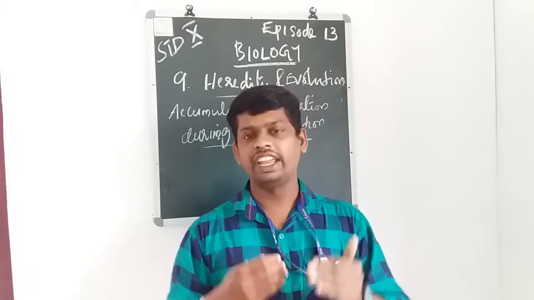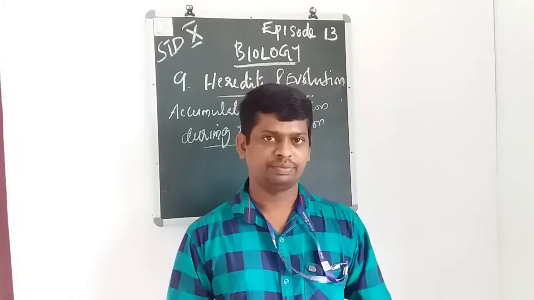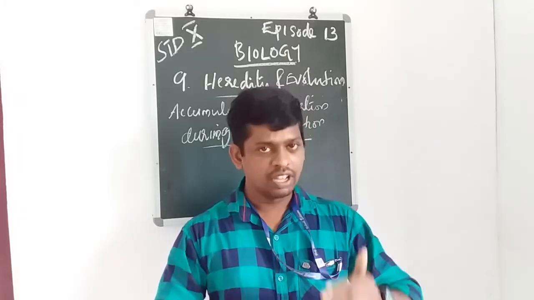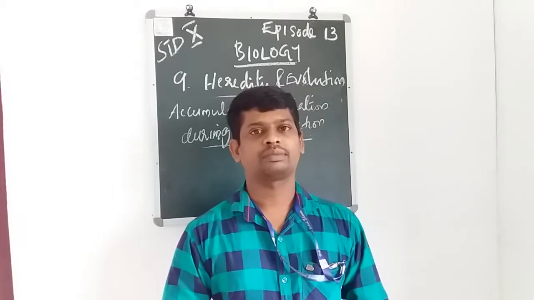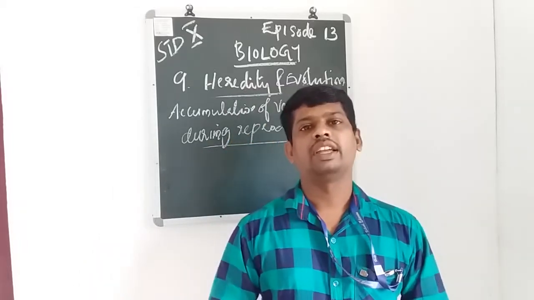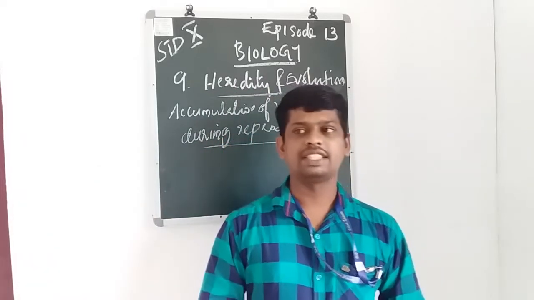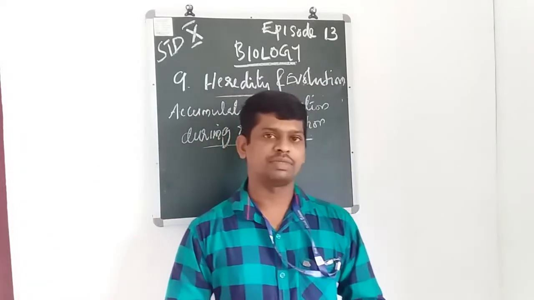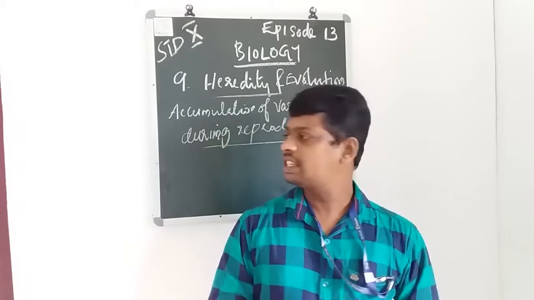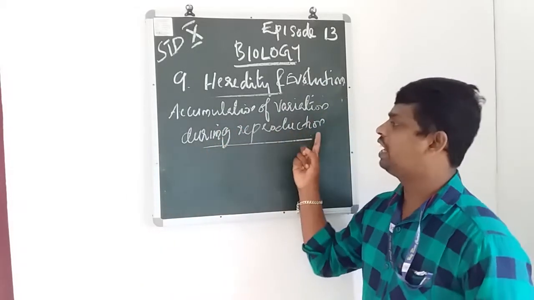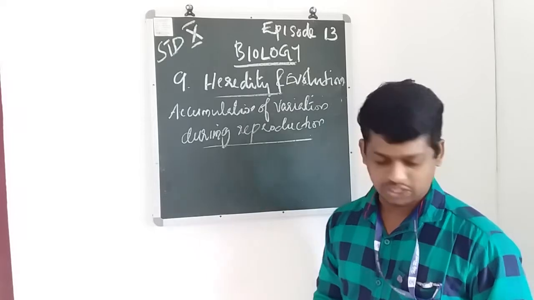So variation is very important in sexual reproduction, because variation helps the survival of the organisms. This is the accumulation of variation during reproduction.